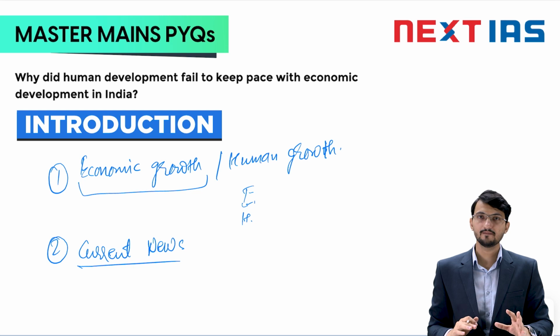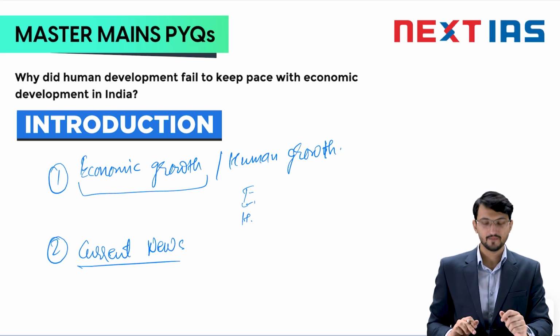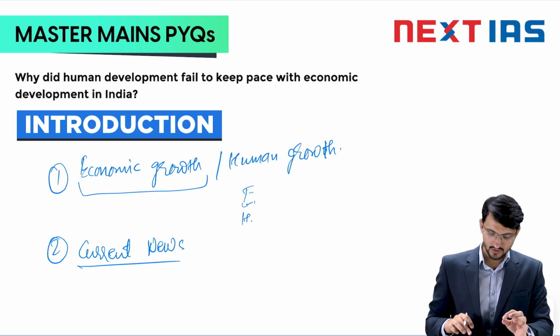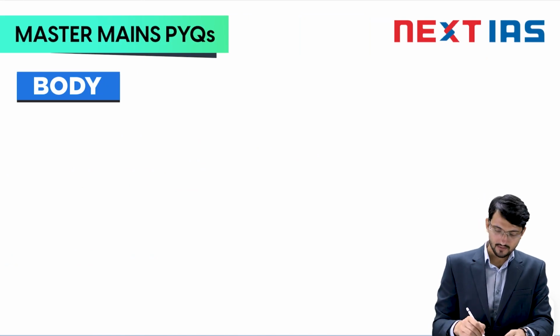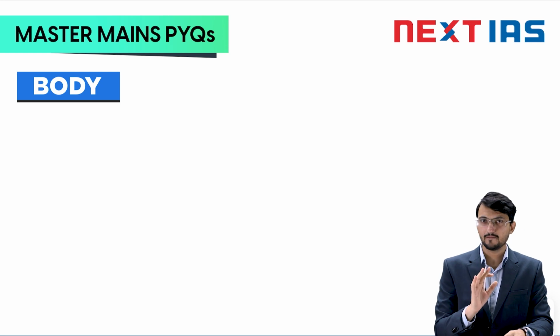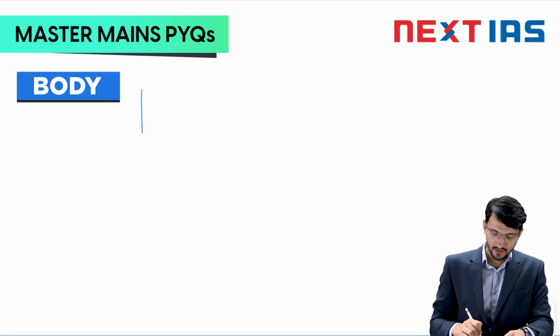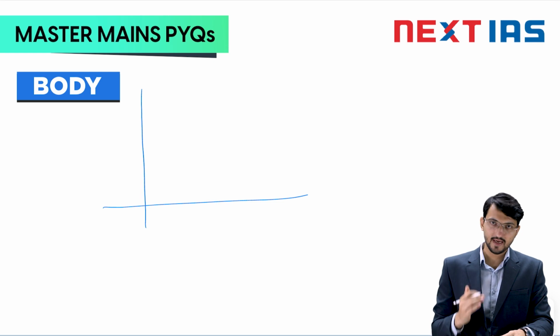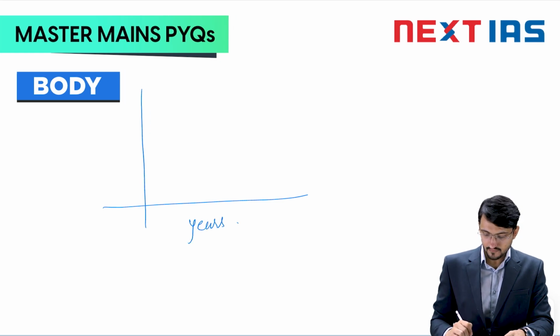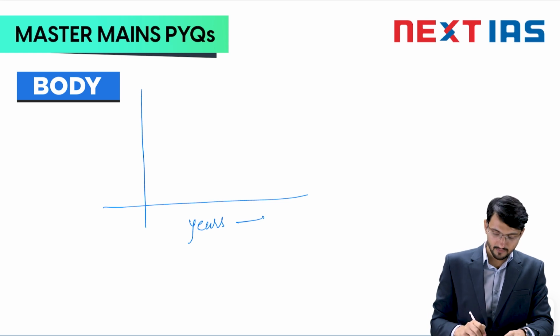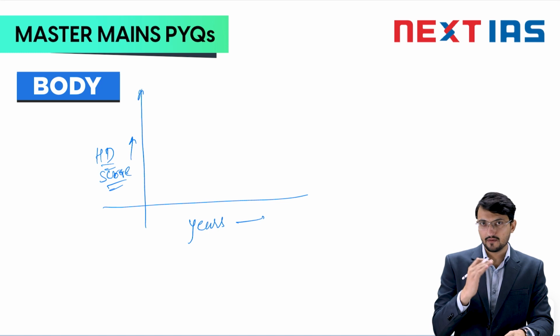After writing the introduction, I would suggest you make a graph. This graph is very simple. In the body part it will come, or before the body part. I'll give you the idea of the graph. You make an XY axis. On the X axis you mention the years. On the Y axis you mention the human development score. And you make this pattern, this trend.